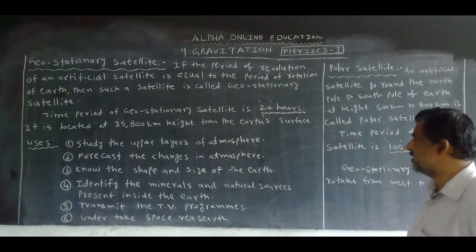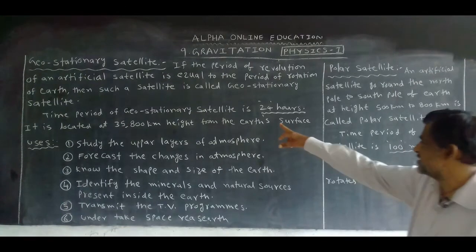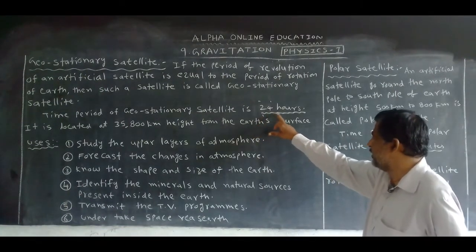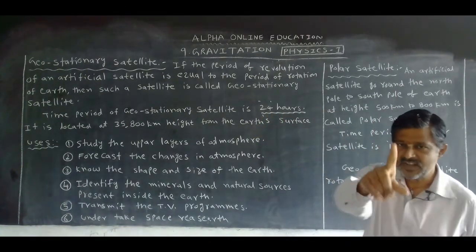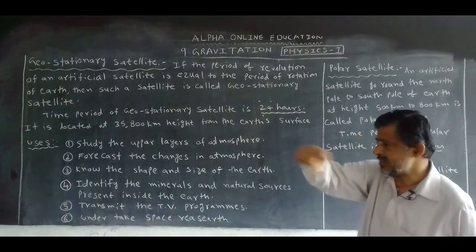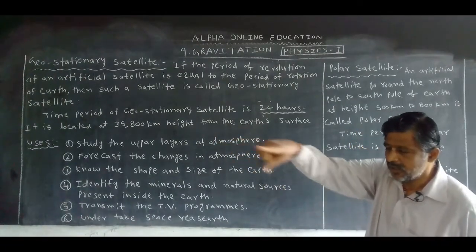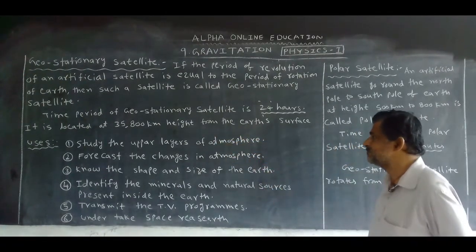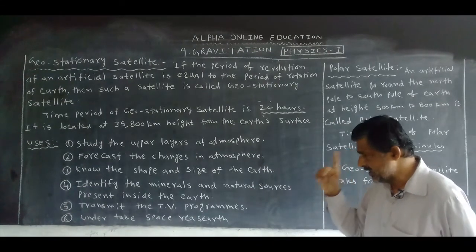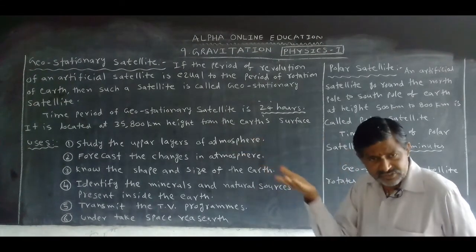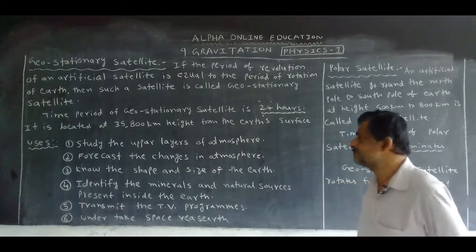The time period of a geostationary satellite is 24 hours, means 1 day. The time taken for one revolution is 1 day or 24 hours, which is equal to the Earth.